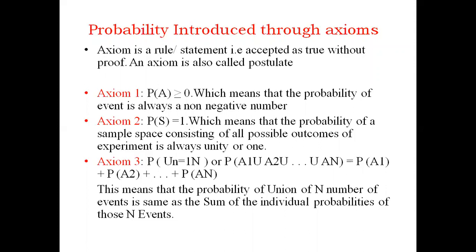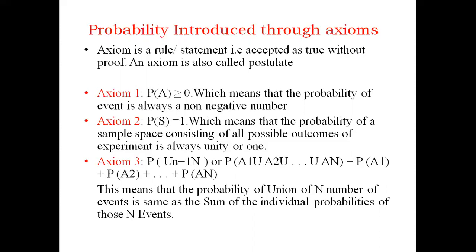axioms. So axiom 1. The first axiom is P of A is always a non-negative number. That is, all of us know that the range of probability is between 0 and 1, and if I take an event A, the probability of that event will always be greater than or equal to 0. That is axiom 1, which means that the probability of an event is always a non-negative number. Hope you understood.